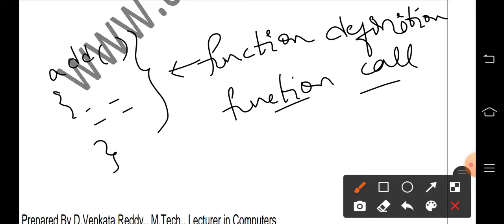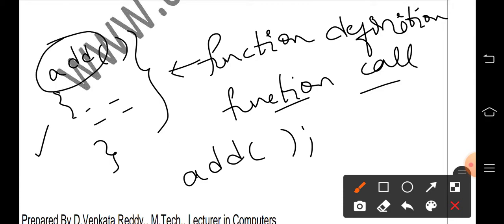And how do we call a function? We call a function like this. This is the function definition. Here the function name is add, and if a word is followed by parentheses, then we call it a function call. And if we define some block of code, then this is known as the function definition, and this is known as a function call.